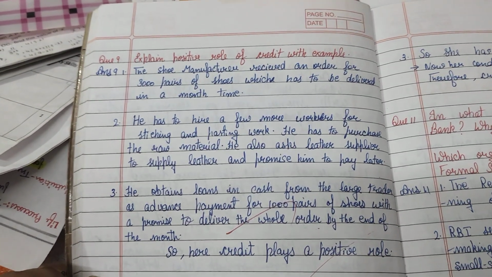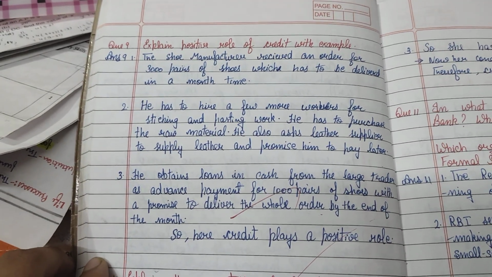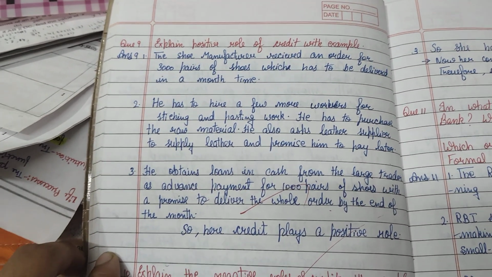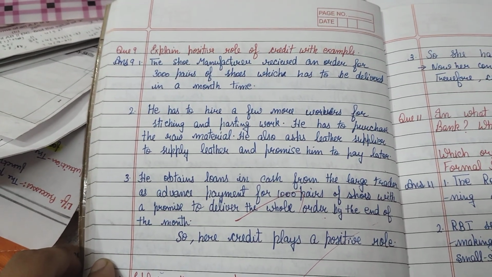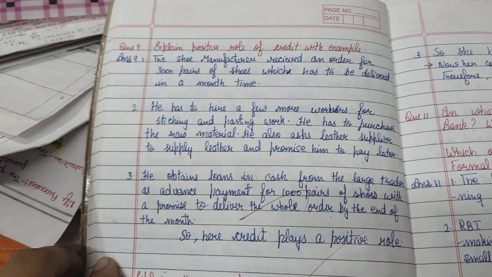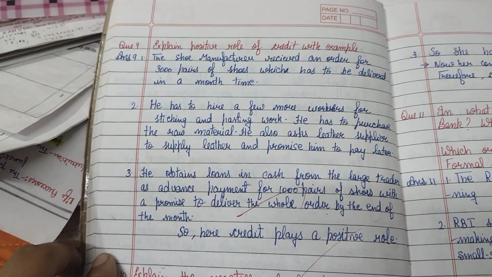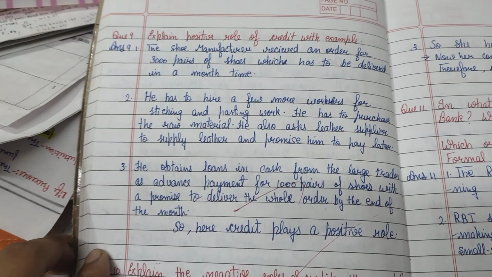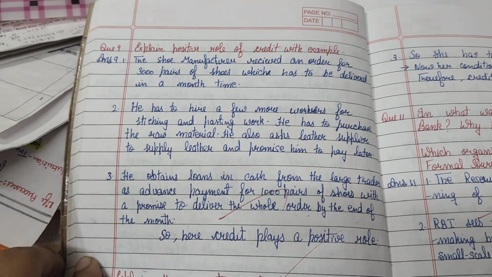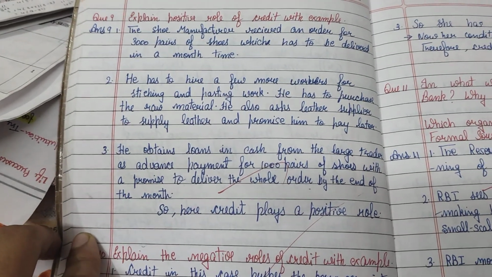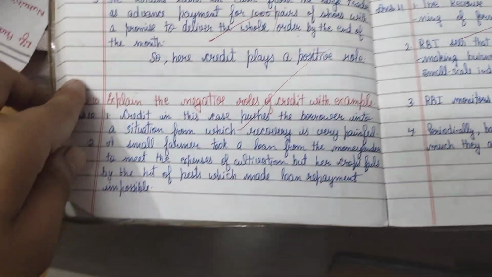Explain the positive role of credit with example. A shoe manufacturer received an order for 3000 pairs of shoes which has to be delivered in a month's time. He has to hire a few more workers for stitching and pasting work. He has to purchase the raw material. He also asks the leather supplier to supply leather and promises to pay later. He obtains a loan in cash from the shoe trader as an advance payment for 1000 pairs of shoes, with a promise to deliver the whole order by the end of the month. So here credit plays a positive role.